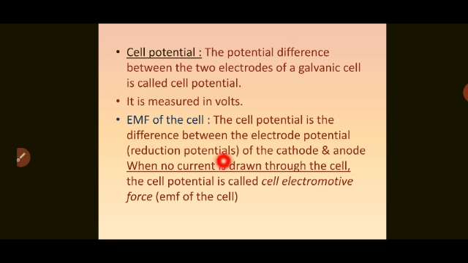So let us revise once again. The cell potential is the difference between the electrode potential of the cathode and anode, that is individual electrodes, when no current is drawn through the cell. The cell potential is called cell electromotive force, which is also called EMF of the cell.